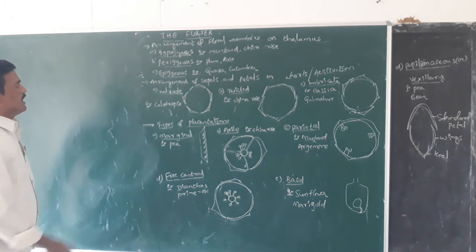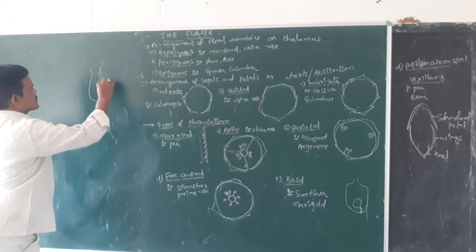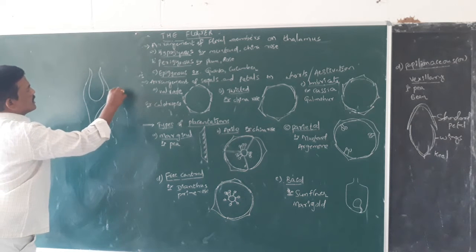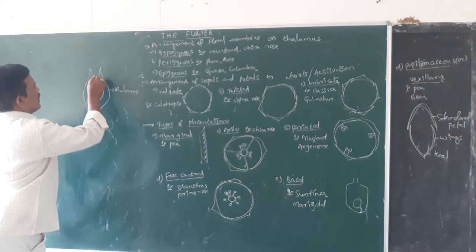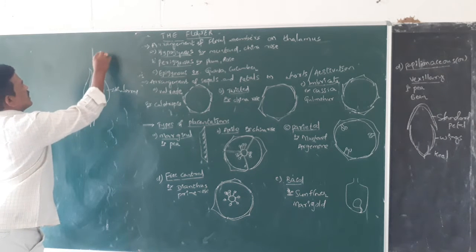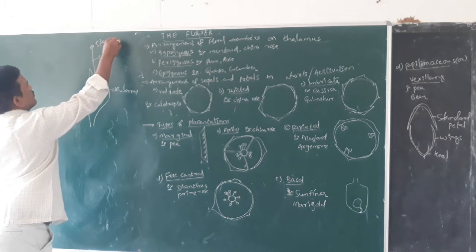In case of the epigynous flower, here the thalamus forms a deep cup-like structure. Here, this one is thalamus, and this one is ovary, and this one is style, and this one is stigma.